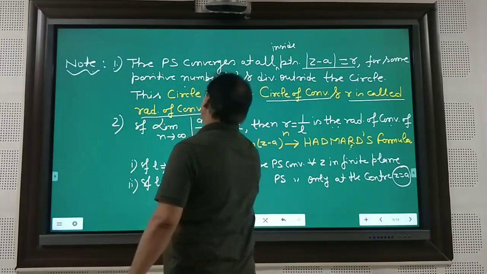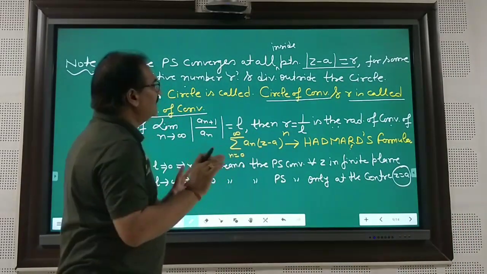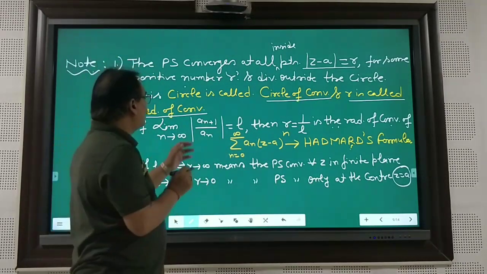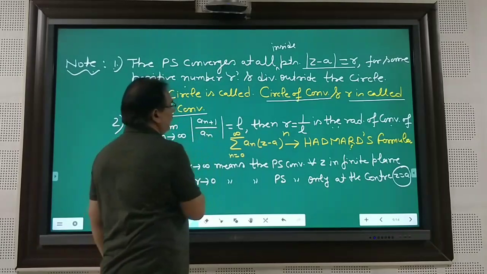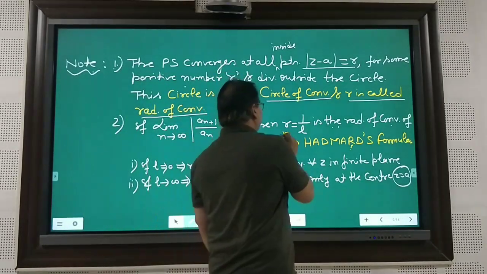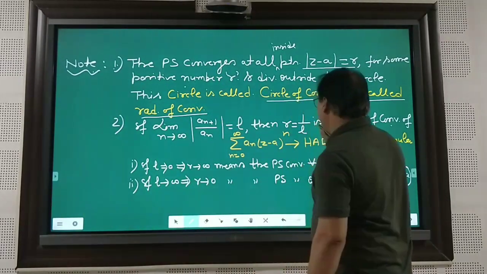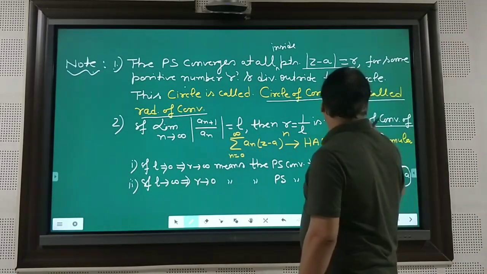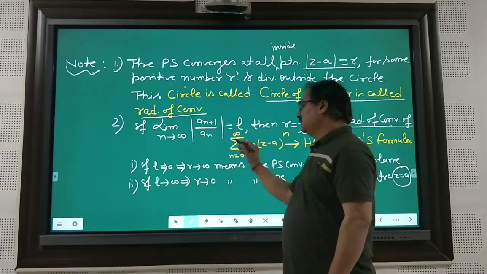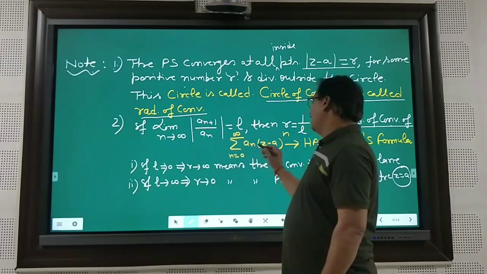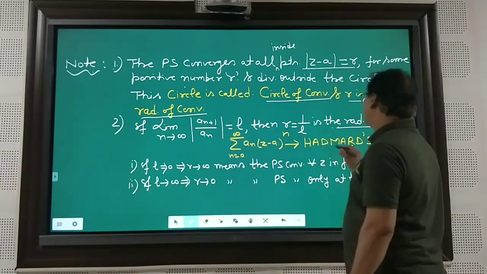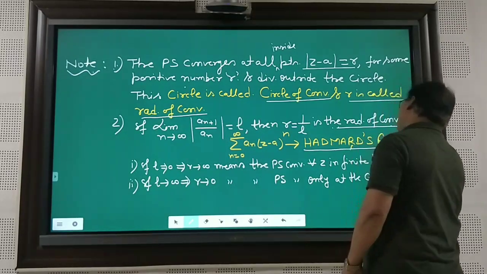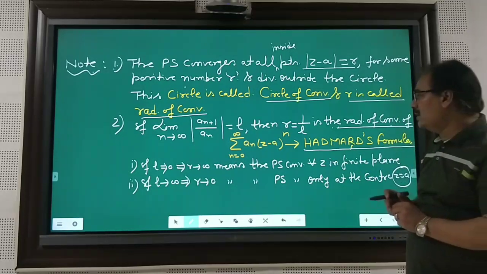If the limit as n tends to infinity of |a_(n+1)/a_n| is equal to L, then R = 1/L is the radius of convergence of the series summation of an (z - a)^n. This formula is called Hadamard's formula.